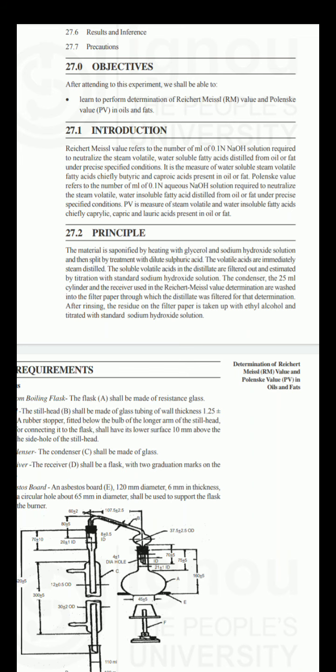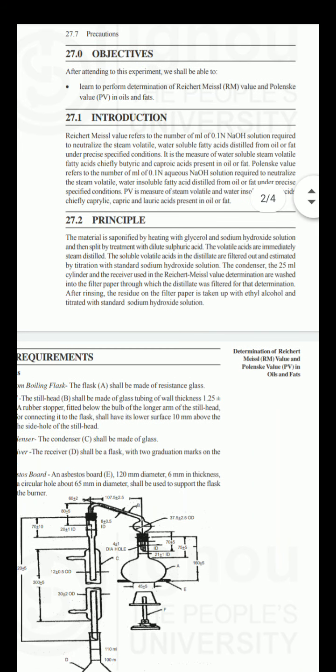The condenser, the 25 ml cylinder and the receiver used in the Reichert-Meissl value determination are washed into the filter paper through which the distillate was filtered for the determination. After rinsing, the residue on the filter paper is taken up with ethyl alcohol and titrated with standard sodium hydroxide solution. First of all, we have to take fat as a sample.